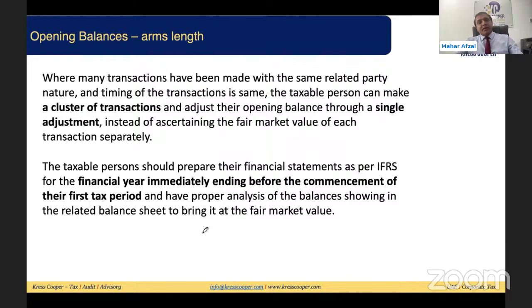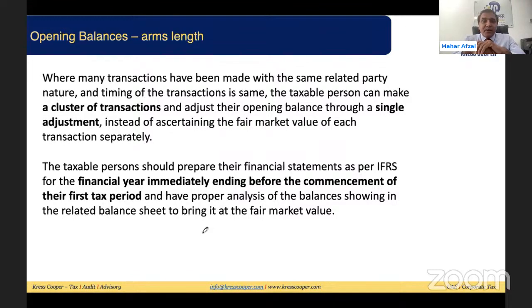I just want to mention one thing. This is my analysis, that you can make the cluster of transactions as well. Suppose one party has bought a material. There are thousands of transactions for the material with the same supplier, same customer for the whole year. What are the closing balance reflecting? You need to do the calculation in one Excel sheet, then go ahead and make one single adjustment. We can make the cluster of transactions.